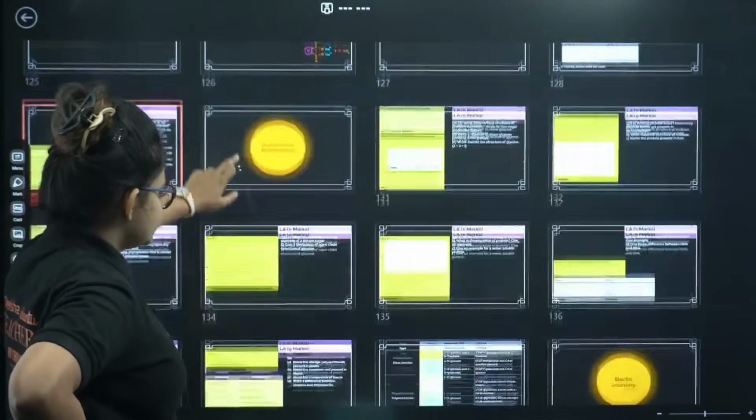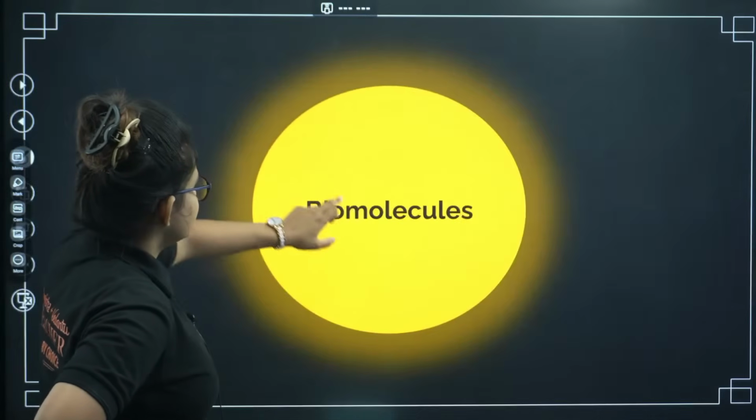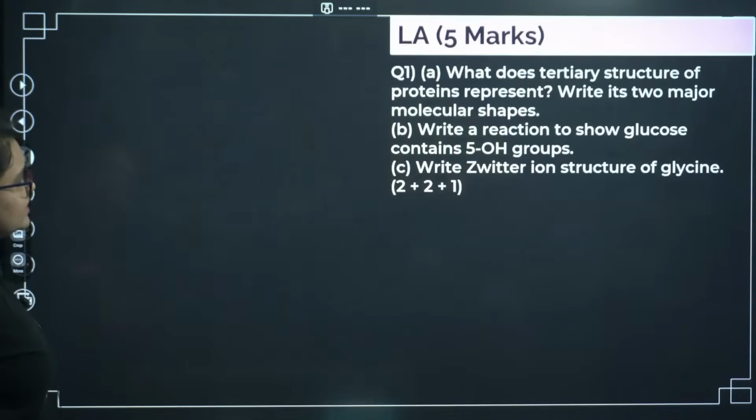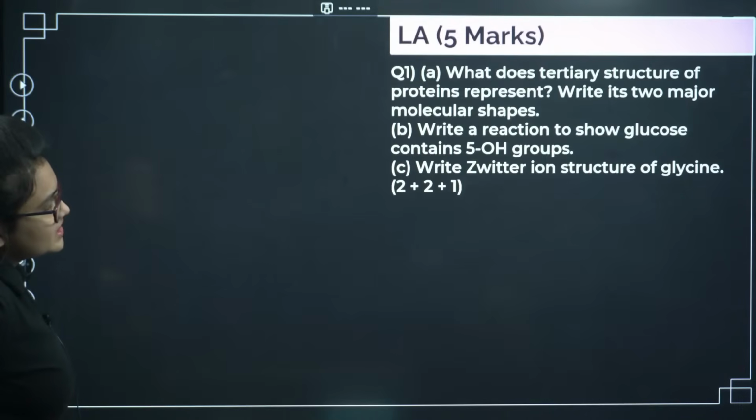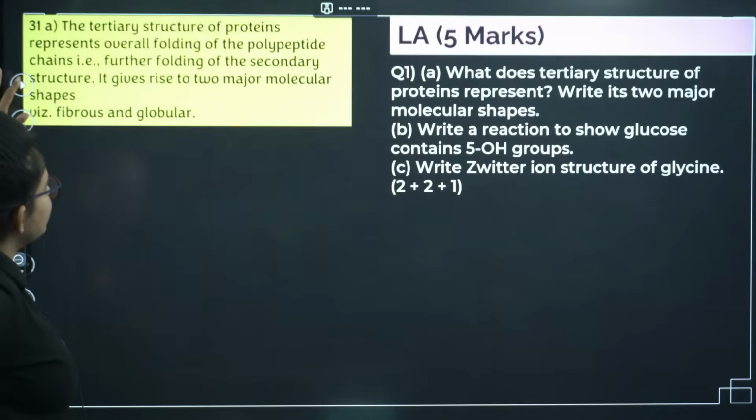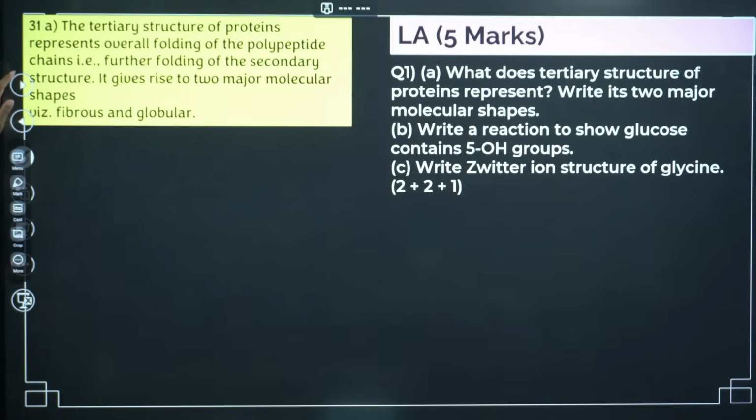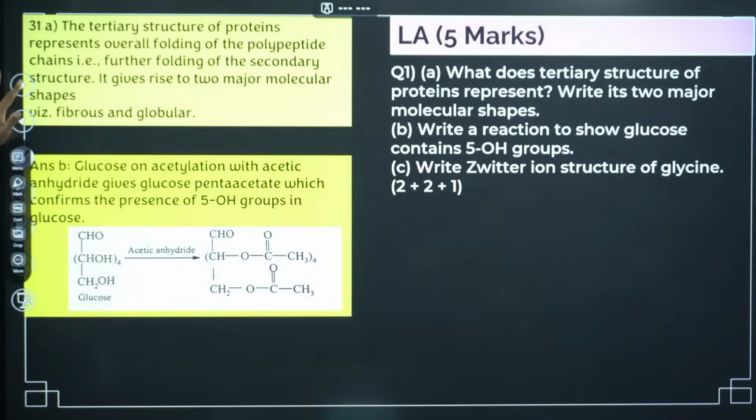So we are going to discuss biomolecules. In biomolecules, a few important questions you can see here: tertiary structure of protein, two major molecular shapes, the reaction that shows glucose contains 5 OH groups, then Zwitter ion. One by one: the tertiary structure represents the overall folding, so the entire shape determination of the protein is important.